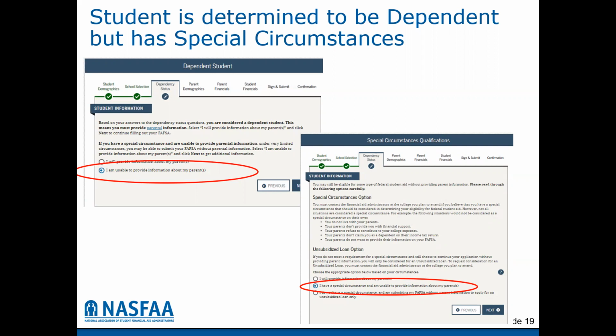Circumstances in which we cannot do a dependency override are simply not living with the parents, not providing support, the parents refusing to submit the FAFSA form or provide their information on the FAFSA form, or not claiming them on their tax returns. So the student must have some documentable unusual circumstances, such as abuse or abandonment from the parent, in order for a dependency override to be considered.